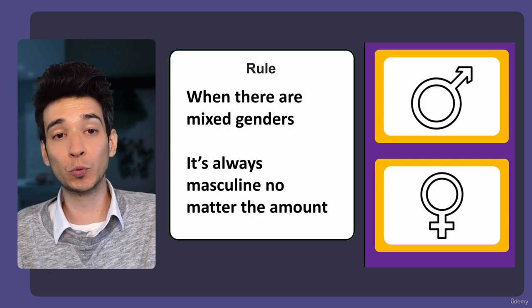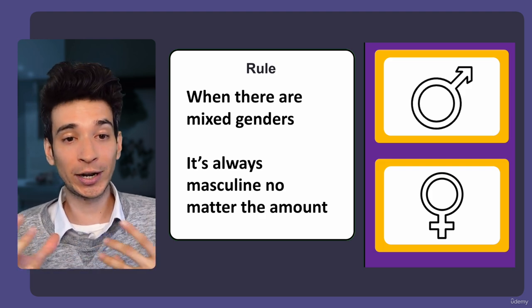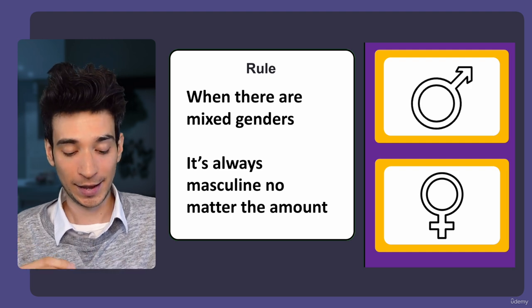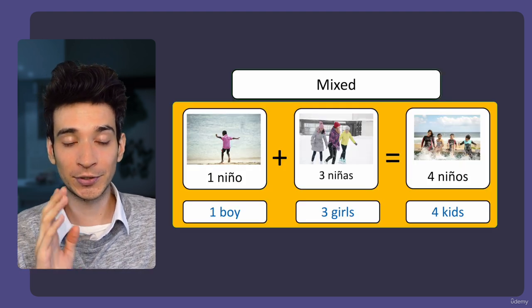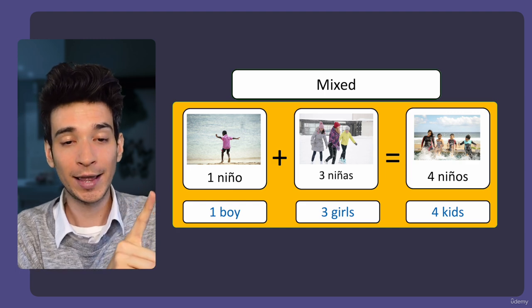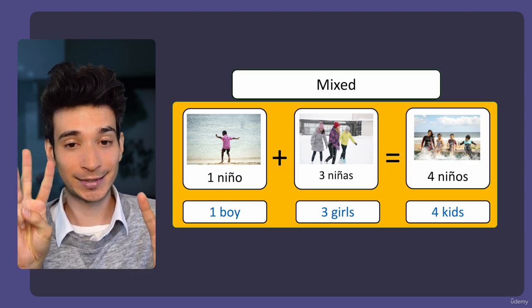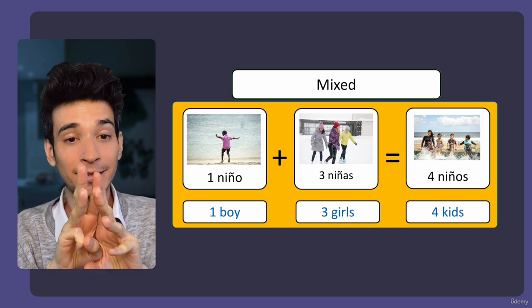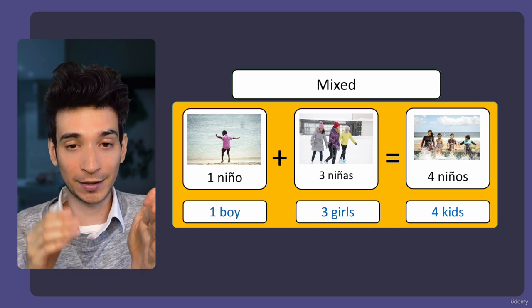And there's also another rule. When there are mixed genders, it's always masculine, no matter the amount. And what I'm trying to say, for example, is this one. You have un niño, which is one boy, and you also have three girls, tres niñas. And if you combine them together, you have one boy and three girls.